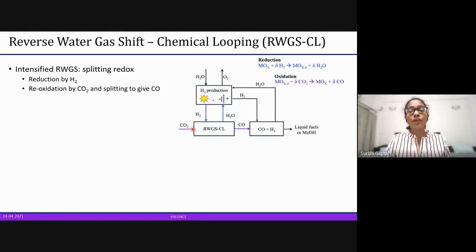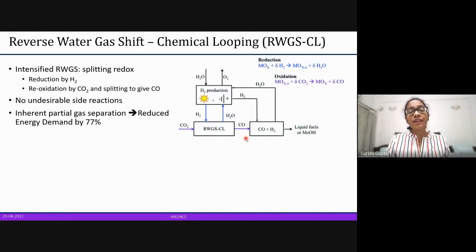So if you look into this flow diagram for this process, you can see that there are no side reactions. So there is no undesirable side product that is being created. The second thing is that because there are no side reactions, there will not be any need for gas separation, except for partially having to separate carbon monoxide and carbon dioxide if needed in the end. And that reduces the energy demand by 77%.